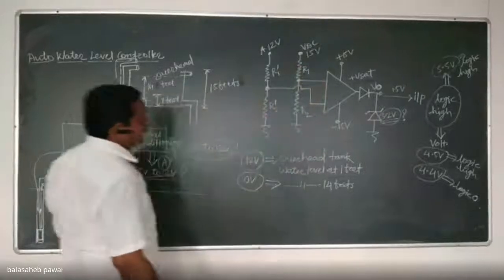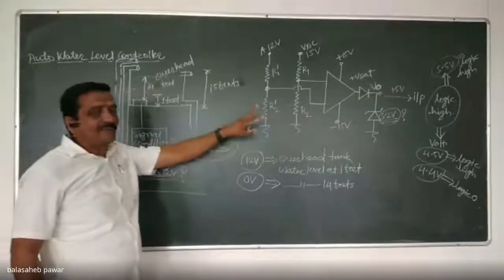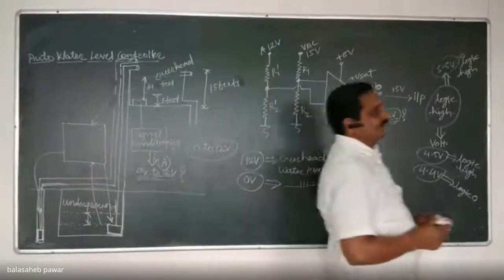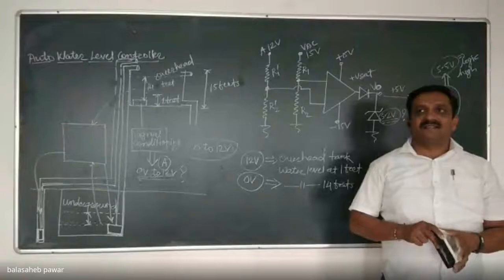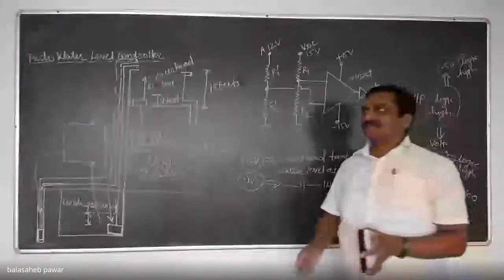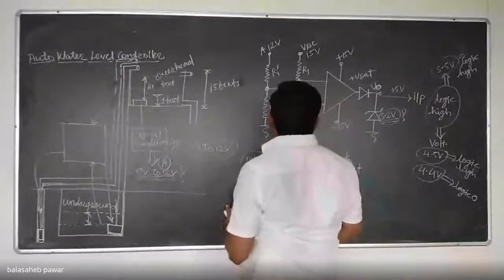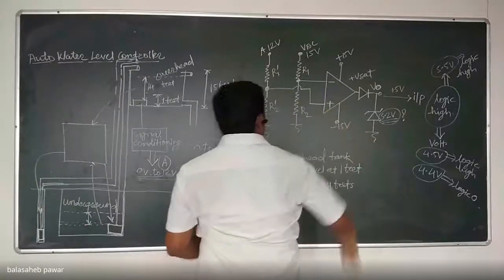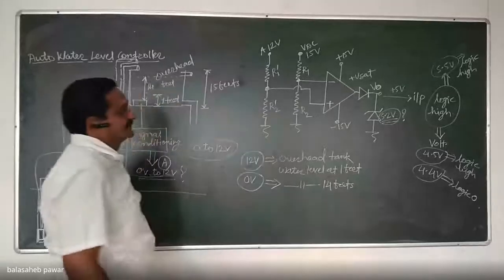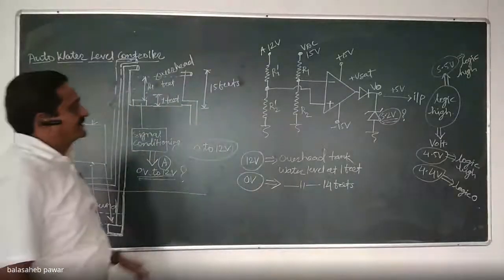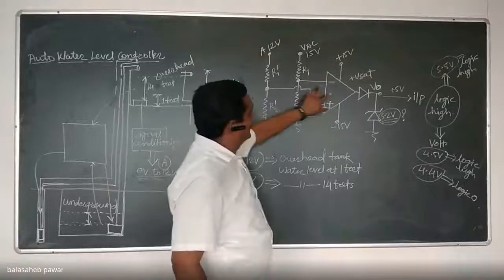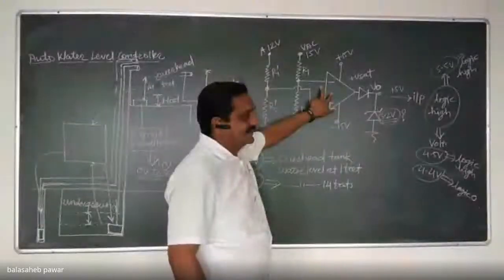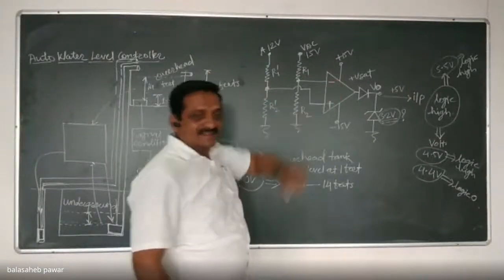Otherwise, the output of that op-amp should remain minus Vsat. Is it okay? Yes or no? So whatever inverting and non-inverting terminals of that op-amp I selected, is it okay or not? Is it correct?